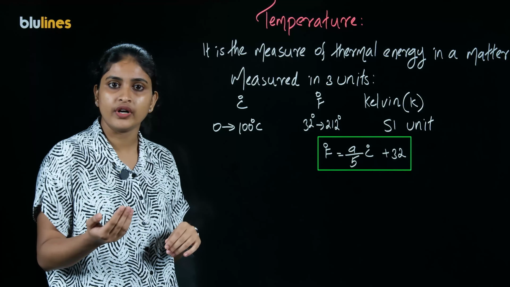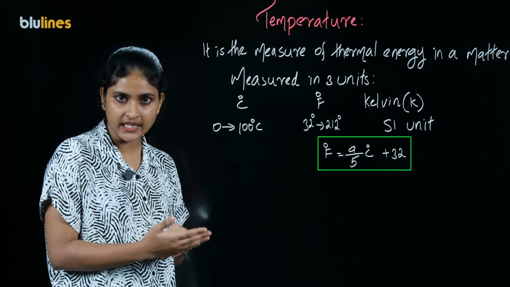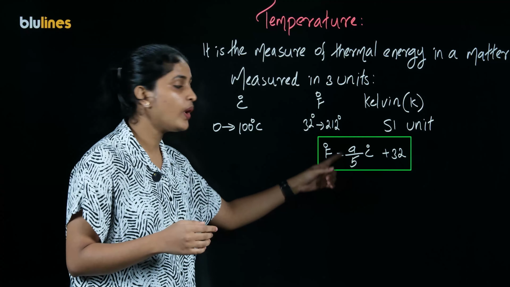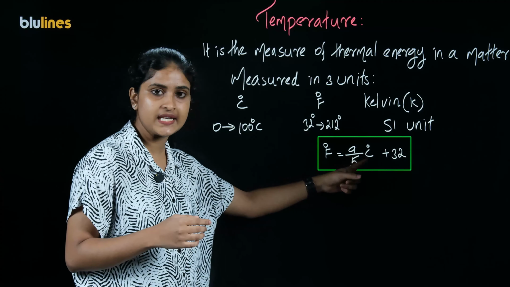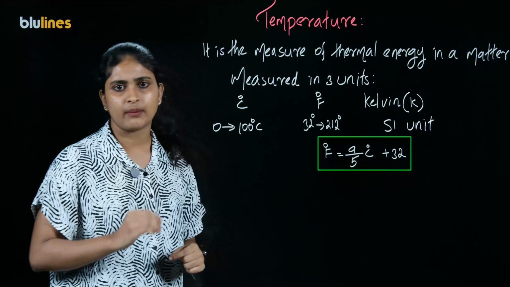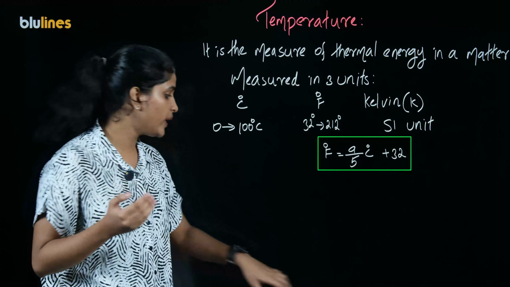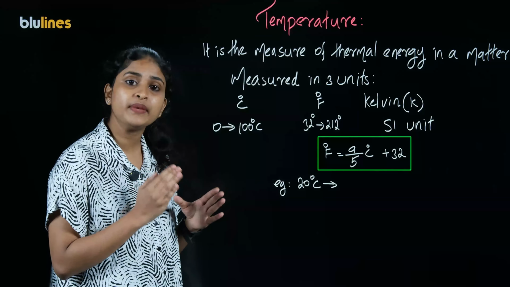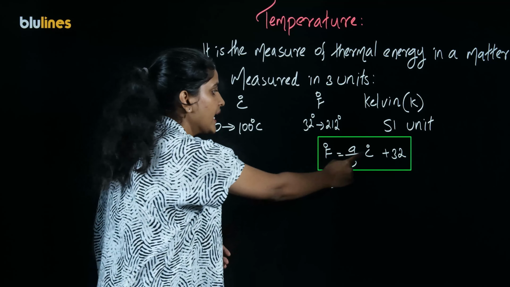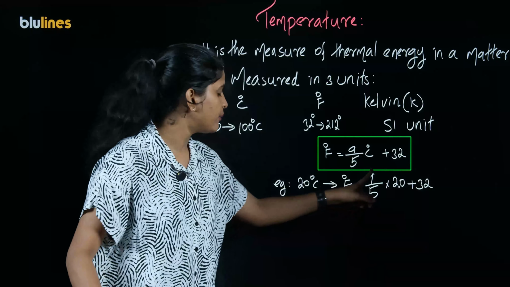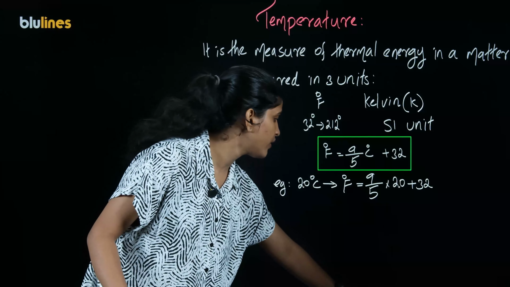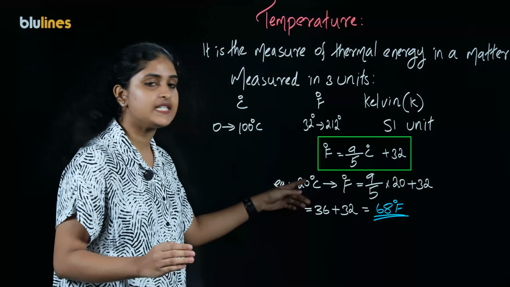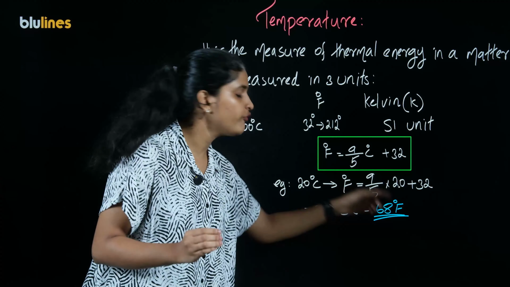If we have to convert degree Celsius into degree Fahrenheit, we can simply do that using the equation degree Fahrenheit is equal to 9 by 5 into degree Celsius plus 32. For example, you are asked to convert 20 degrees Celsius into Fahrenheit. What you have to do is simply put this 20 degrees Celsius here like this, 9 by 5 into 20 plus 32. What we get is 68 degree Fahrenheit, which means that 20 degrees Celsius is equal to 68 degree Fahrenheit.